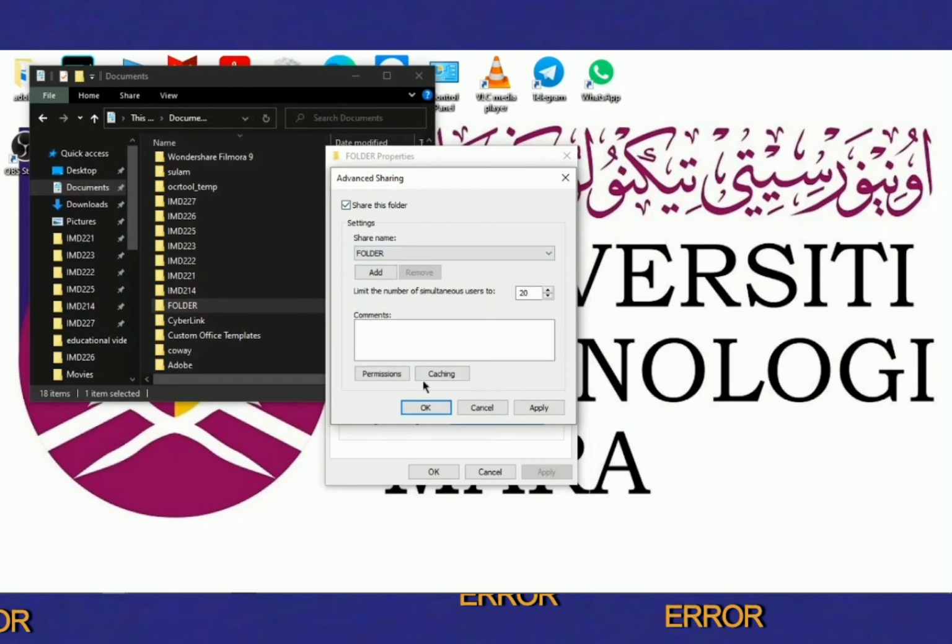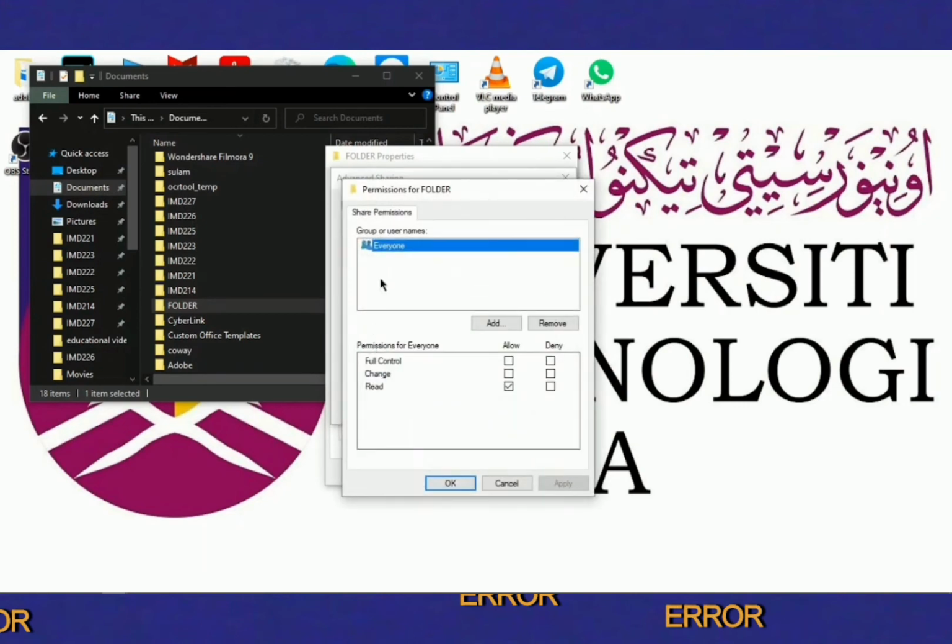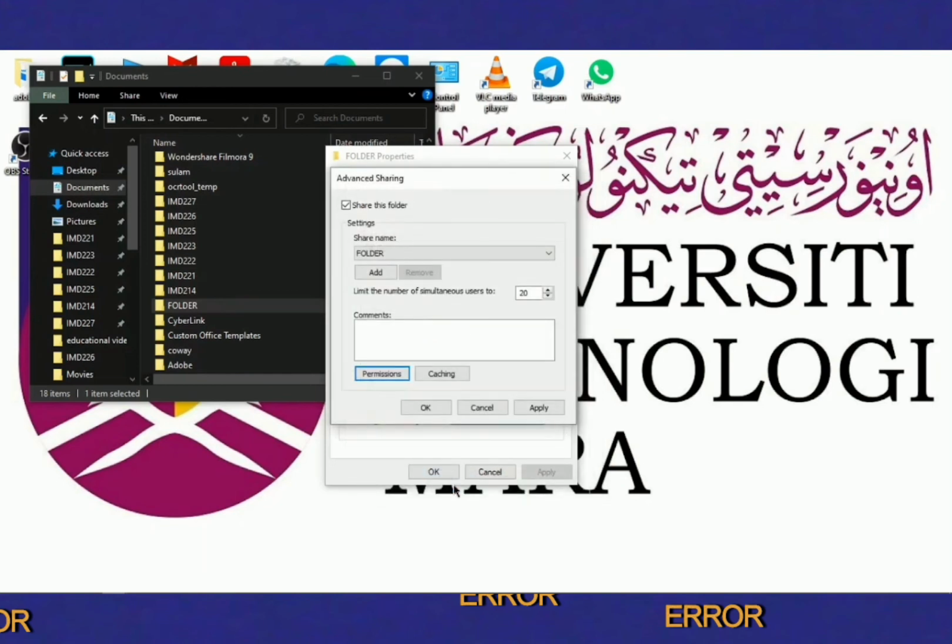Okay, and then you go to the permissions, and as you can see, you can add the people who you want to share with, and you can also change the permission, whether you want to grant a full control or just a small change permission, or even just read permission. And then you click OK. And lastly, you can write instruction before share the folder, and you're good to go.